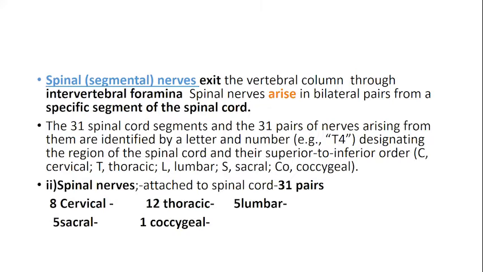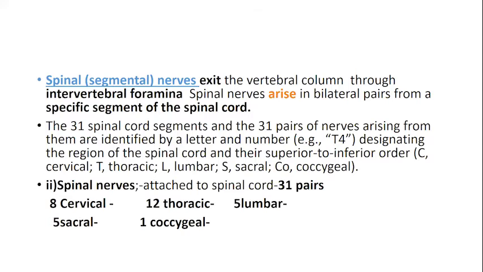So spinal nerves are attached to the spinal cord. You have 8 cervical nerves, though you have 7 cervical vertebrae, because the area of origin is different: the first one emerges above the 1st cervical vertebra, and the last one of the cervical is below the 7th cervical vertebra, so it becomes the 8th. Then you go on to 12 thoracic, 5 lumbar, 5 sacral, and 1 coccygeal. So these are the 31 pairs of spinal nerves, and they are named according to the area from where they are originating.